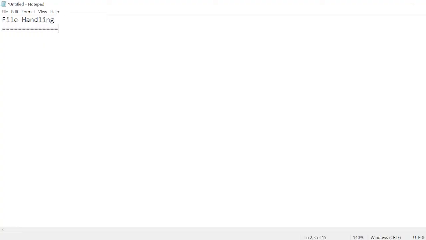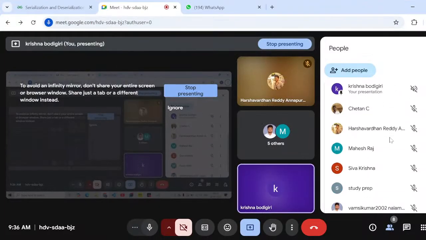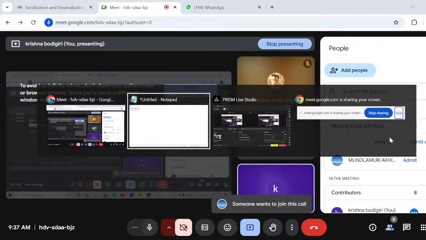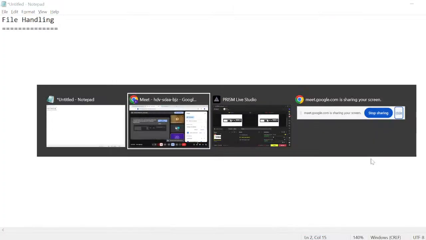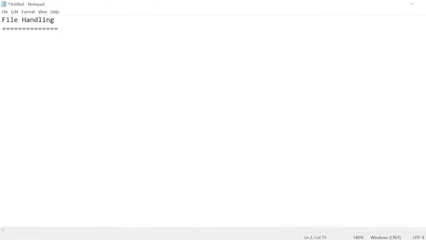File handling is a very important area in every programming language. With the help of file handling, you can perform the below operations. What are the operations we will perform?